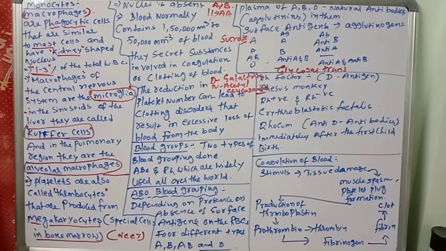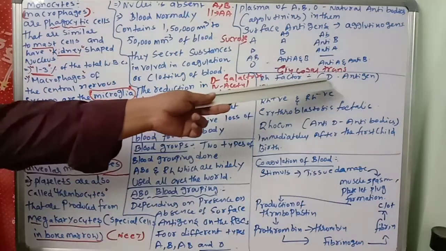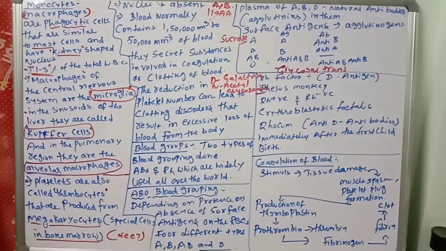Next, RH factor. It is very important. This RH factor is called D antigen. It was first identified in the rhesus monkey. Rhesus monkey, RH factor, D antigen.